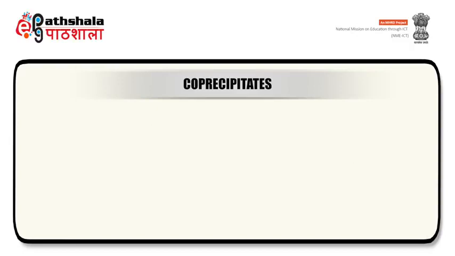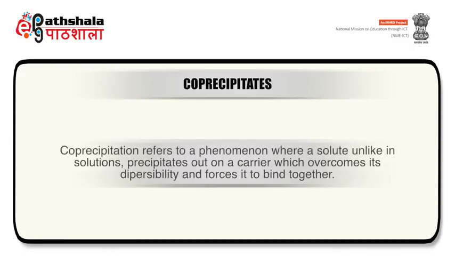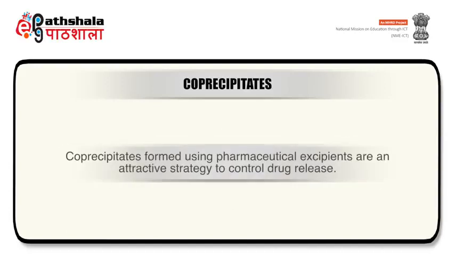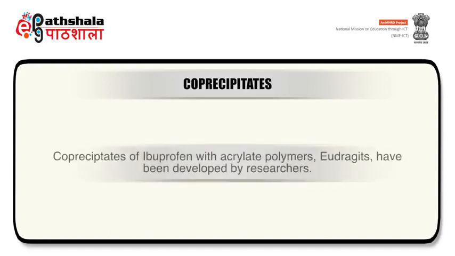Moving to co-precipitates. Co-precipitation refers to a phenomenon where a solute, unlike in solutions, precipitates out on a carrier which overcomes its dispersibility and forces it to bind together. Co-precipitates formed using pharmaceutical excipients are an attractive strategy to control drug release. Co-precipitates of ibuprofen with acrylate polymers, Eudragits, have been developed by researchers.